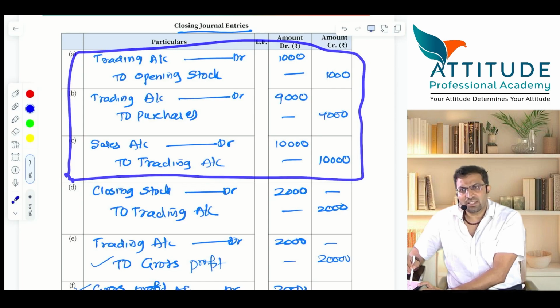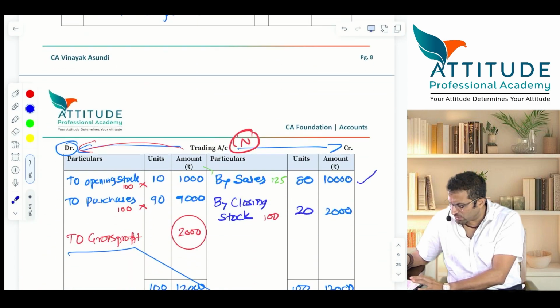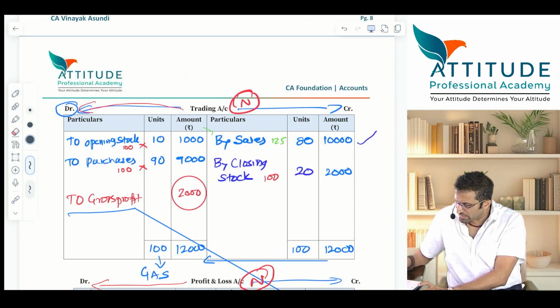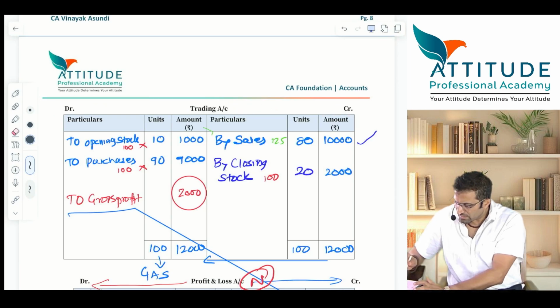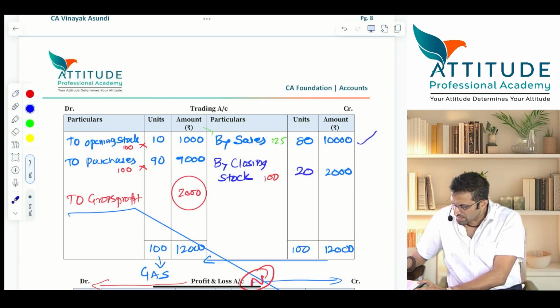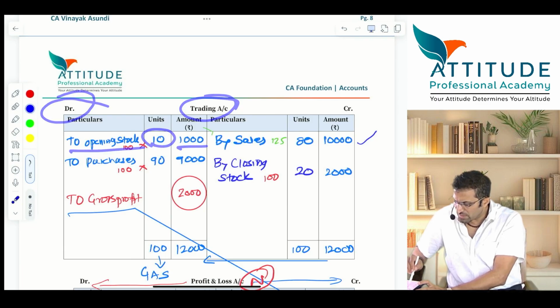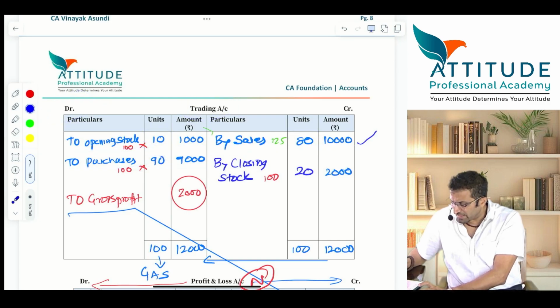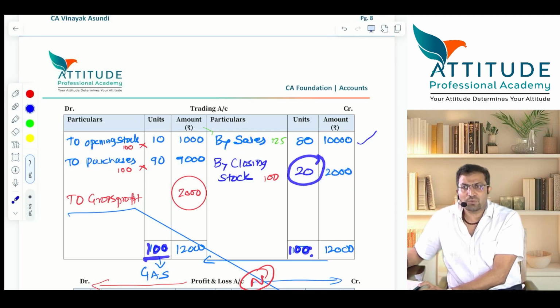Is that clear? Now if you have to visualize your trading account, have a look at trading account here. All of you are able to see this? Yes? Trading account debit to opening stock 10 units, 1000, to purchases 90 units, 9000, by sales 80 units, how much? 10,000, correct? Now after that, what did I say? Number of units, 100. Here also it should be what? 100. But there's a balancing figure of how much? 20, which is your what?